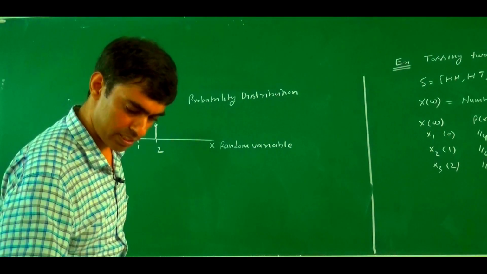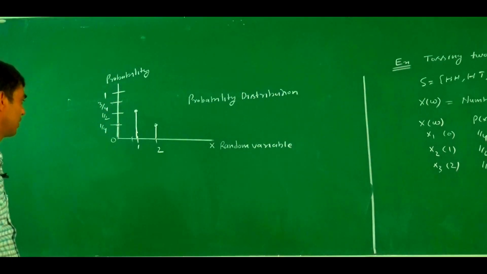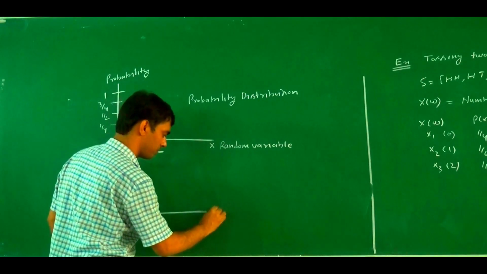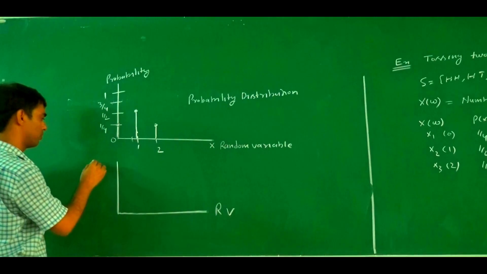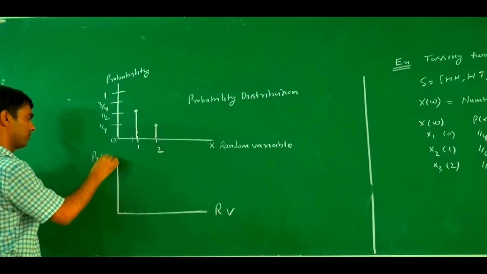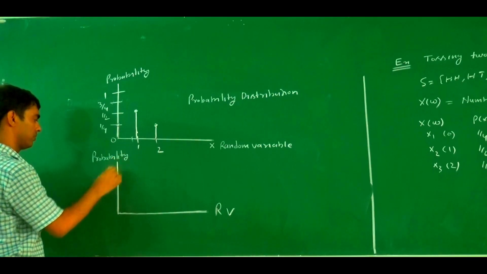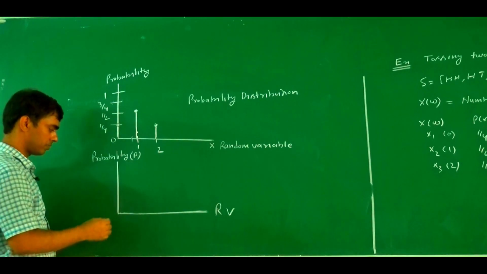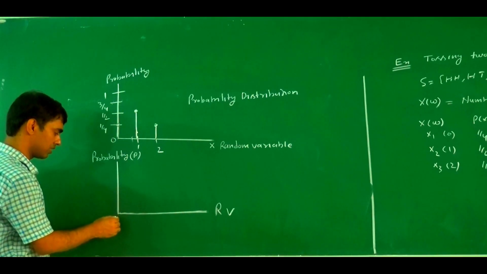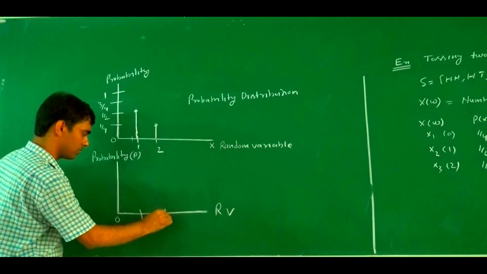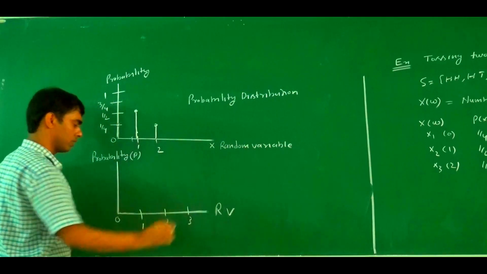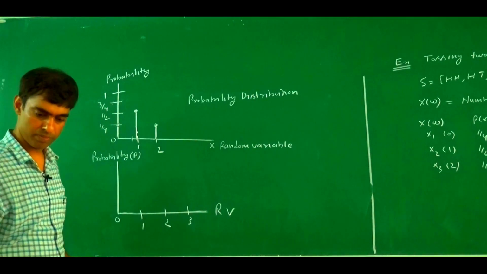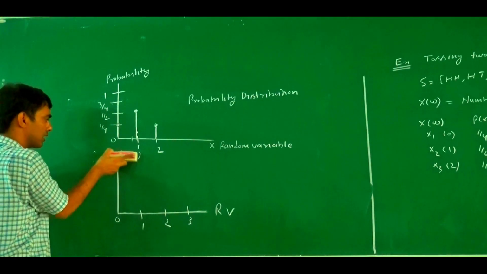Now, if we talk about a distribution function, this one is the random variable, and this one is the probability. Here we denote this one by P. So this one is 0, this one is 1, this one is 2, this one is 3, and so on. So what is Fx? Here we denote not probability, this one is the distribution function Fx.